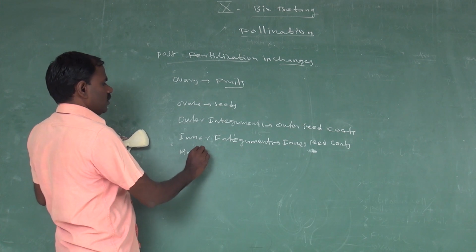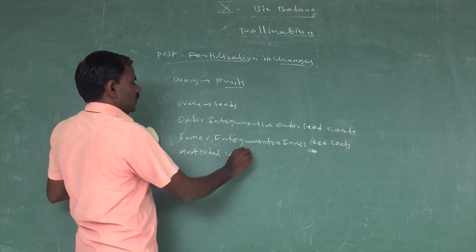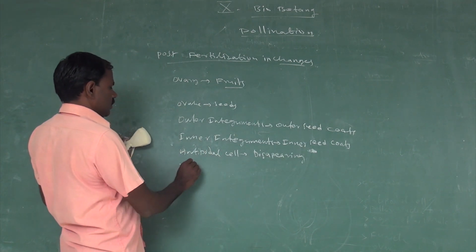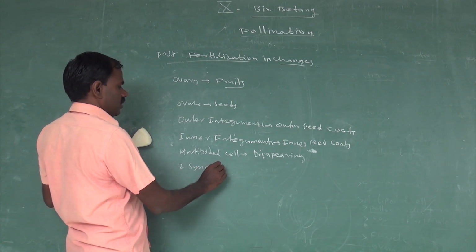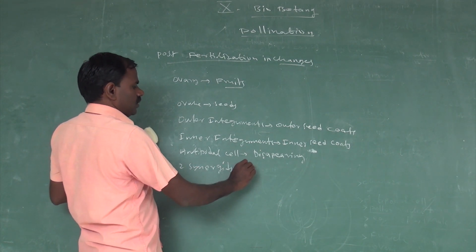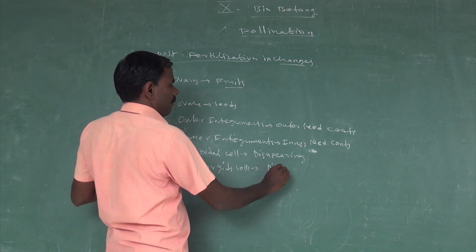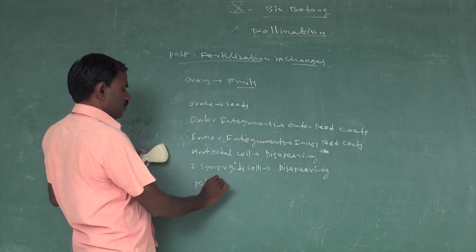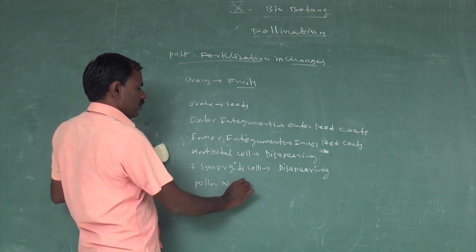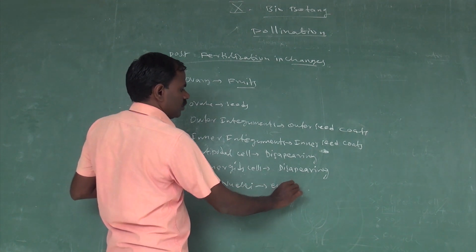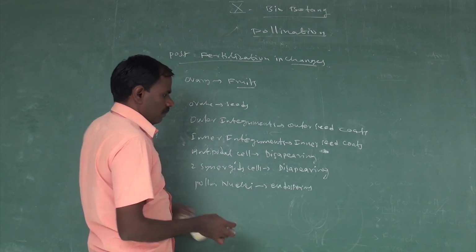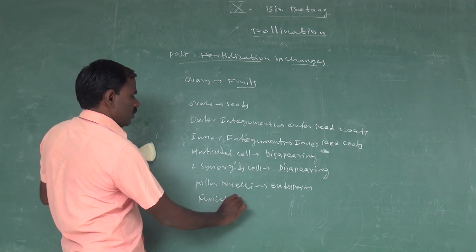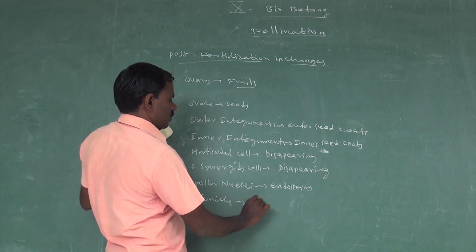The antipodal cells disappear. The two synergid cells also disappear. The polar nuclei develop into endosperm. The funicle becomes the stalk of the fruit.